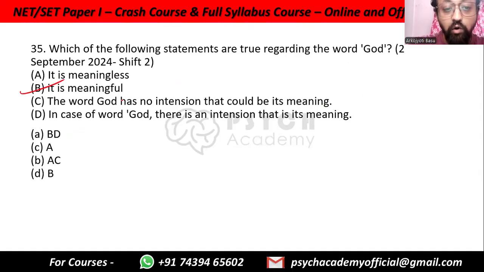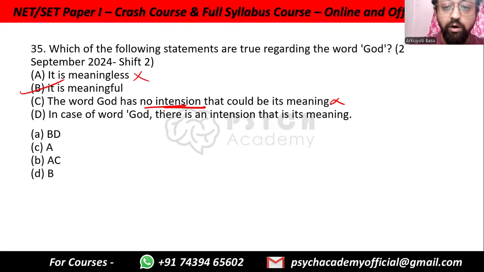The word God has no intention. That could be its meaning. Okay, so intention and extension. Intention means the concept that you have inside your own mind, and extension is the physical representation of it. For example, the concept of a red roundish object which is sweet to eat and healthy for me is the intention, while the actual fruit apple that I'm holding in my hand, that is the extension. Intention is my own idea. Extension is the actual object. The word God has no intention. How can this be true? We have an idea of God in our mind. So this is also not true.